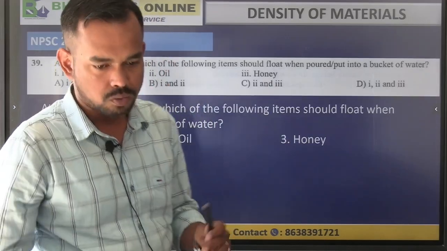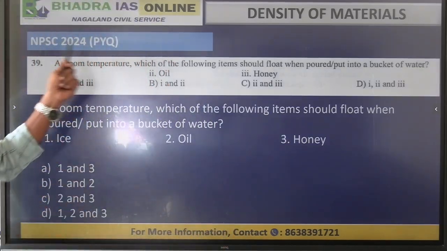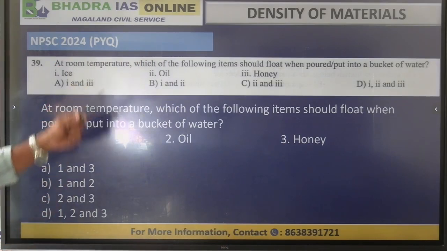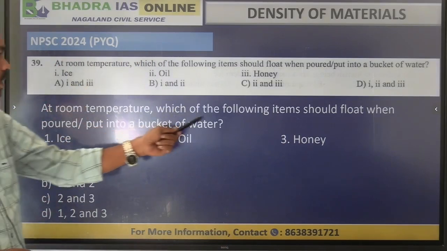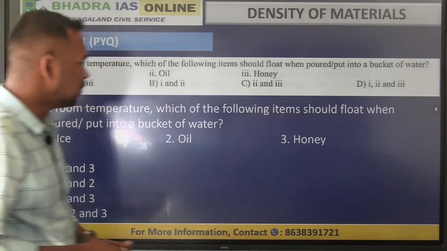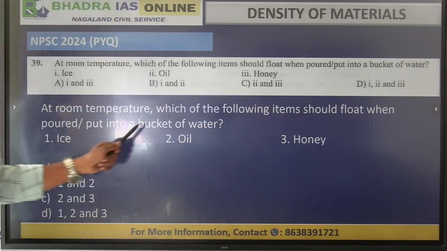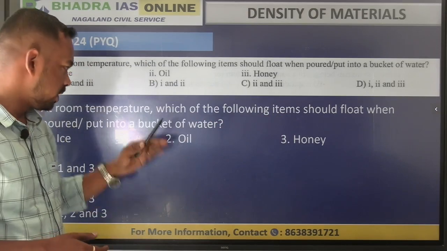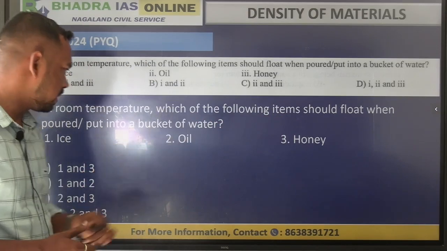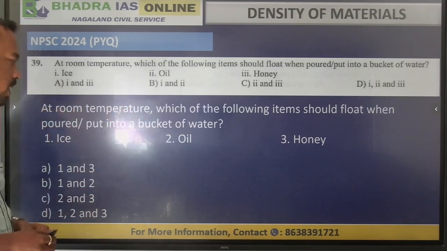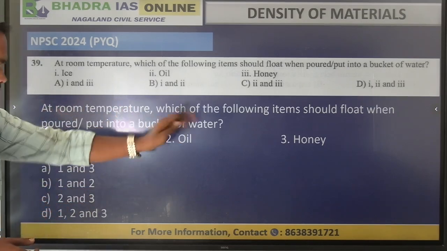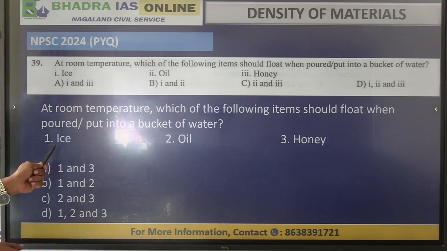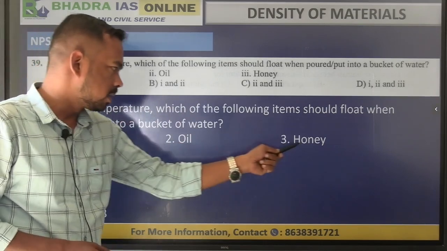Now let's see the question, the PYQ of 2024. This was the question that was asked: at room temperature, which of the following items should be floating when poured or put into a bucket of water? The items are the first, ice, second, oil, and the third one, honey.